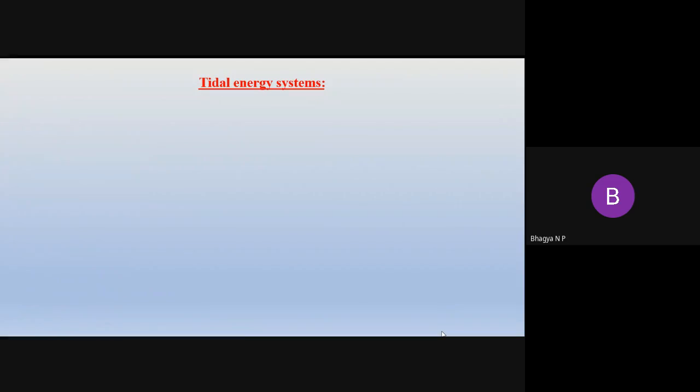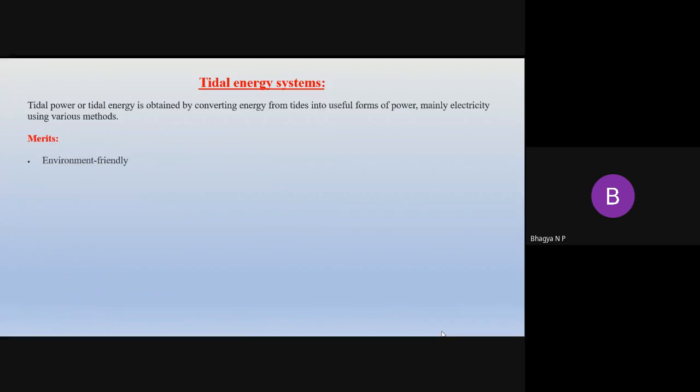The next is the tidal energy system. What does tidal energy mean, and how do we obtain it? This energy is obtained by converting energy from the tides into a useful form of power, mainly electricity, by adopting various methods. What are the merits of tidal energy? It is economically friendly, a highly predictable energy source, and has high energy density. Operational and maintenance costs are very low, and it is an inexhaustible source of energy. And what are the demerits of this tidal energy system?